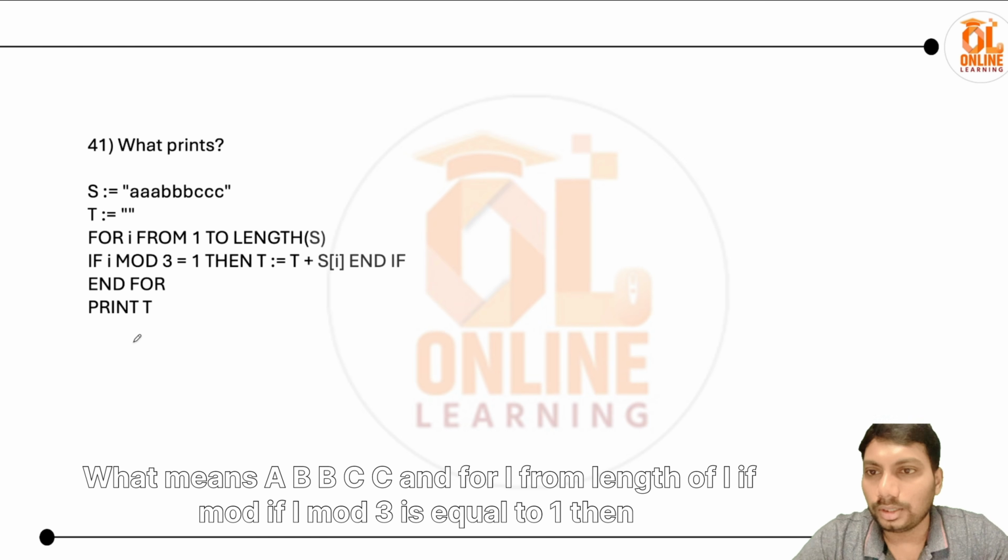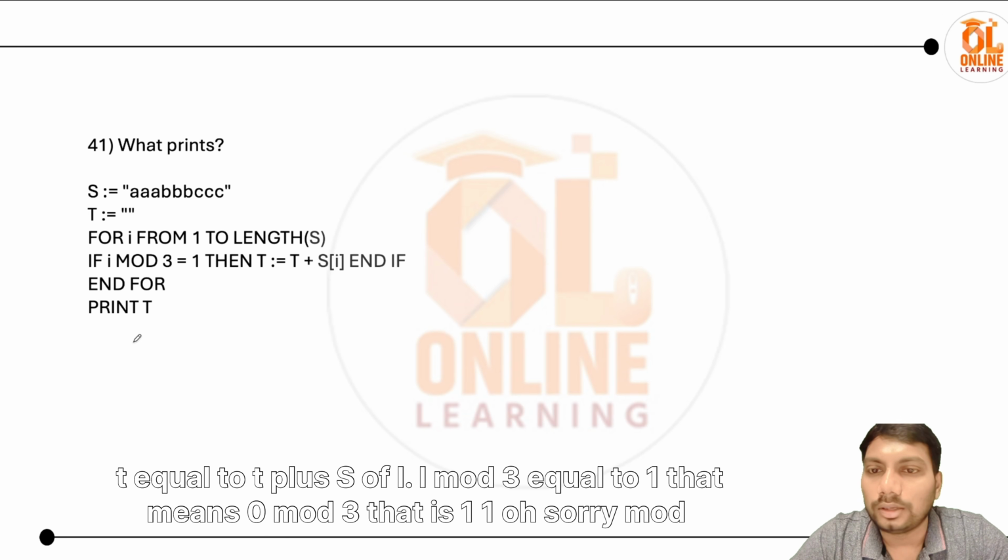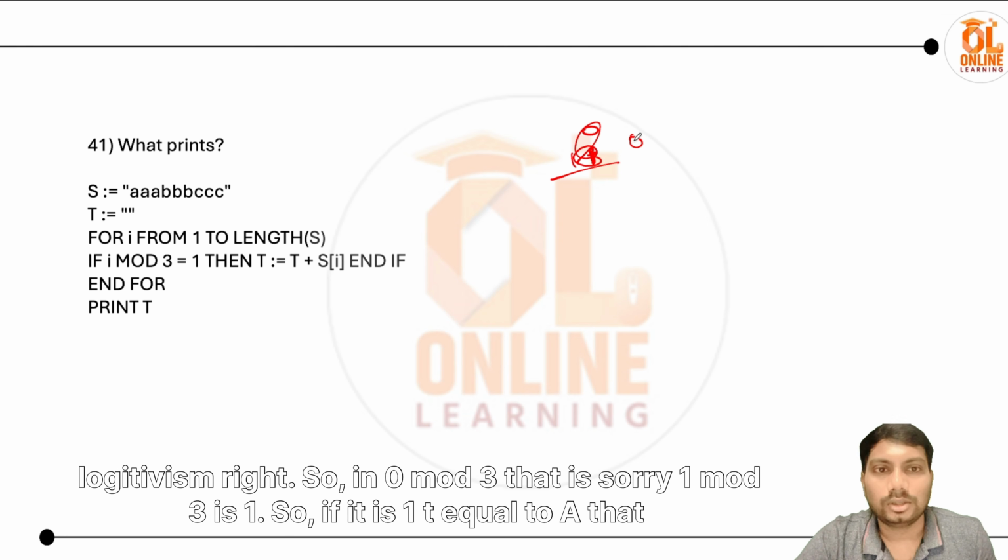What means a b b c c c, and for I from length of I, if I mod 3 is equal to 1, then t equal to t plus s of I. Mod 3 equal to 1, that means 0 mod 3, that is 1. Oh sorry, modular division, right? So 1 mod 3 is 1. So if it's 1, t equal to a, that is a comes.